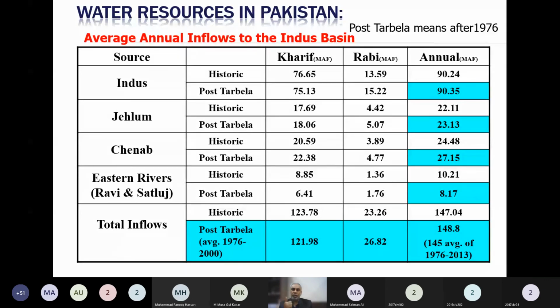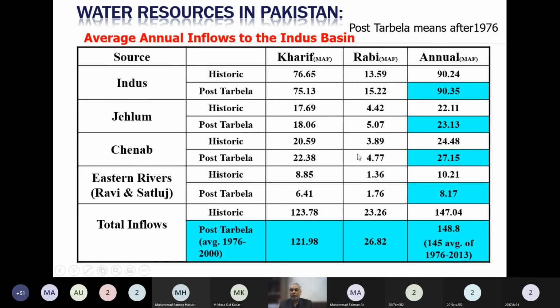At Rim Station, river flow changes from location to location. So when we are saying this is at the Rim Station, you should also know the names of the Rim Stations. For Indus, usually Jinnah Barrage or sometimes Tarbela is called the Rim Station. For Jhelum, Mangla is the Rim Station. For Chenab, Marala is the Rim Station. For Ravi, Jassar Bridge is the Rim Station. And for Satluj, Sulemanki is considered the Rim Station. So the data of these Rim Stations helps us find the average flows for Pakistan.